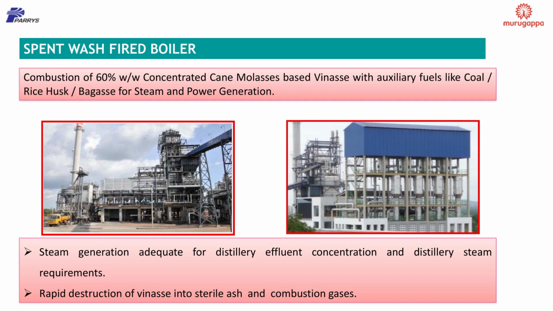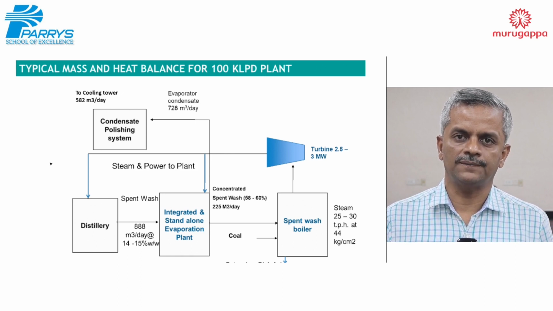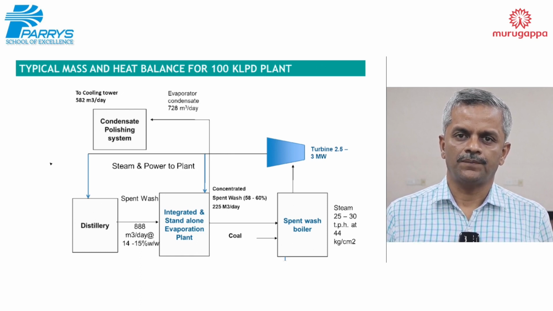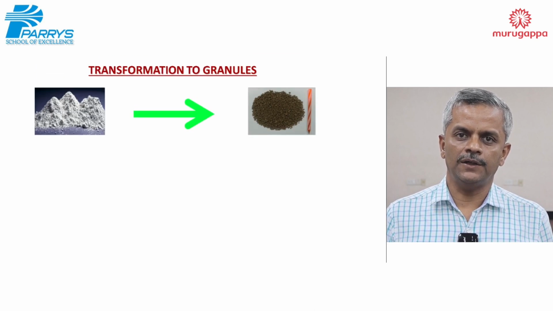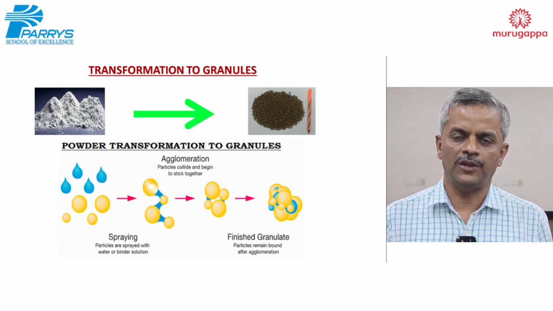After the firing of spent wash, we get fly ash which contains high potash, that is 10 to 14 percent of potash in the ash, which is granulated and given to farmers. The evaporator condensate is treated in an RO plant and recycled back to the process for molasses dilution to reduce freshwater consumption.